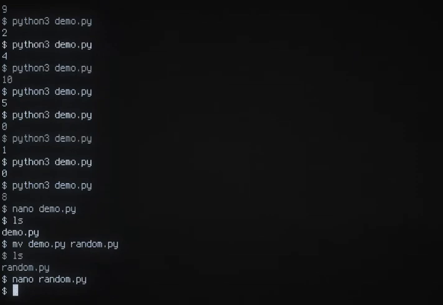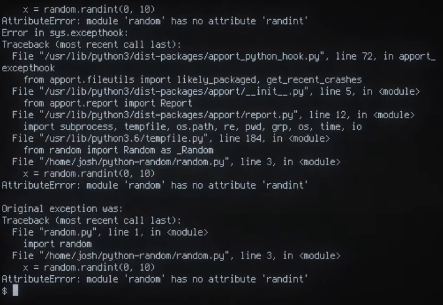Now, if I try to run this same code that worked before, it crashes. And it's crashing, you can see in the last part there, it says attribute error, random has no attribute rand_int, which is surprising. And it says the line of code was x equal random rand_int, and above that, import random. So it kind of had a problem with import random, I guess.